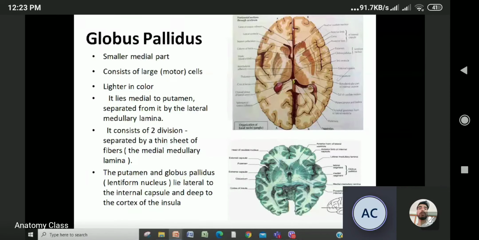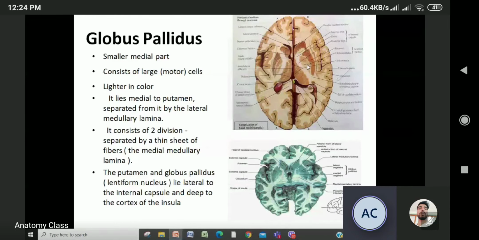So now we're talking about the globus pallidus. So this is globus pallidus. As I told you, it lies in the medial part of the lentiform nucleus. It consists of large motor cells. It's lighter in color than the putamen. Look here, you can compare these two. The globus pallidus is lighter in color, and it lies medial to the putamen, separated by the lateral medullary lamina or external medullary lamina, whatever you can say.